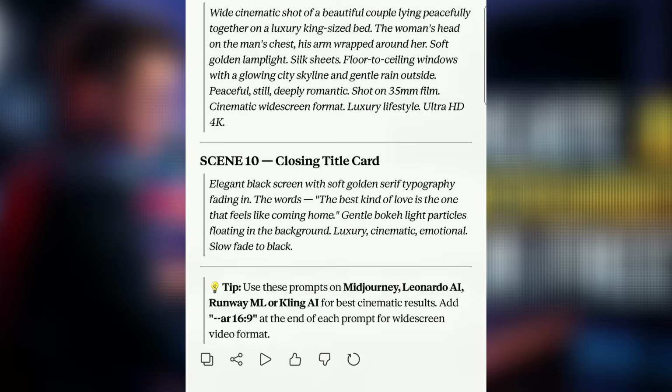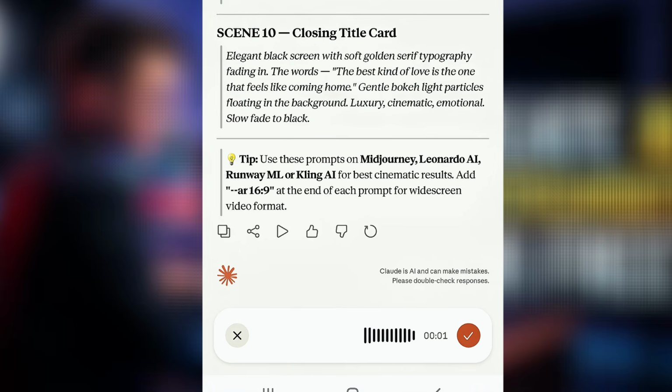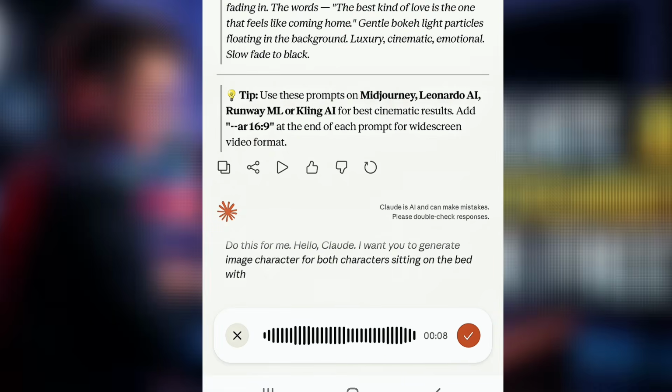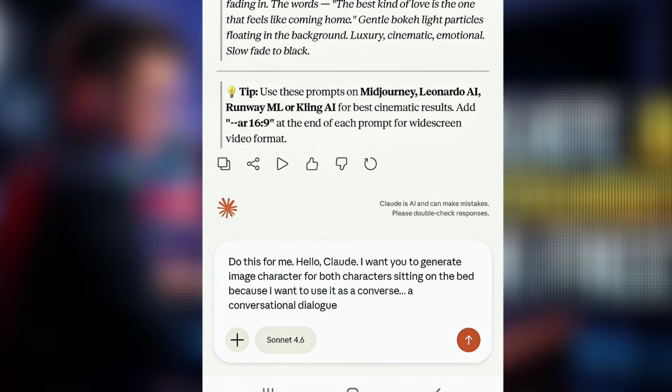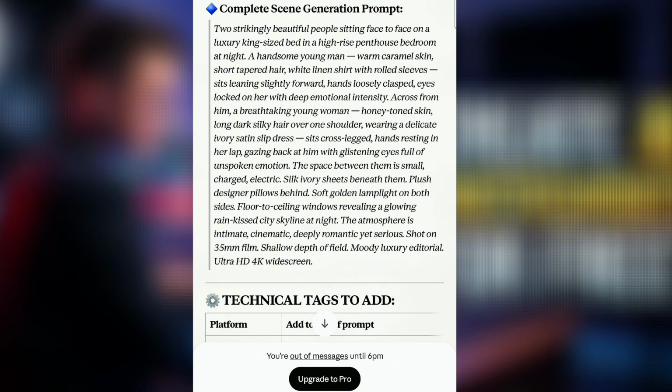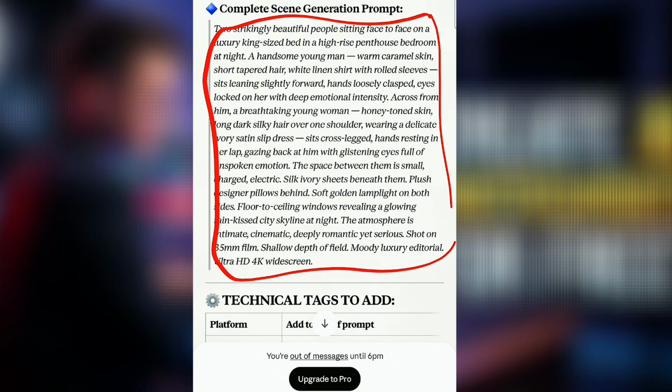I'm going to come to Cloud and tell Cloud to do this for me. Hello Cloud, I want you to generate an image character for both characters sitting on the bed, because I want to use it as a conversational dialogue story. So let me see if Cloud is going to understand what I said and generate characters for both Mary and Jack. Okay, now as you can see, Cloud has generated the image character of both of them staying together.